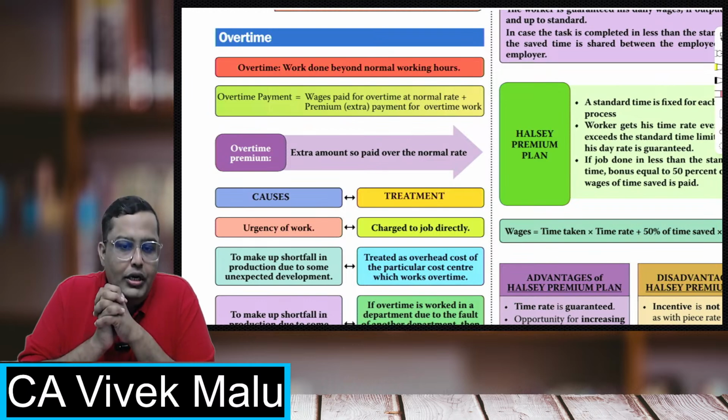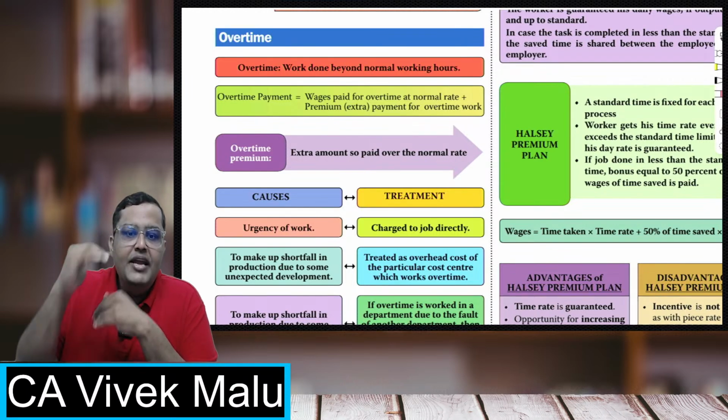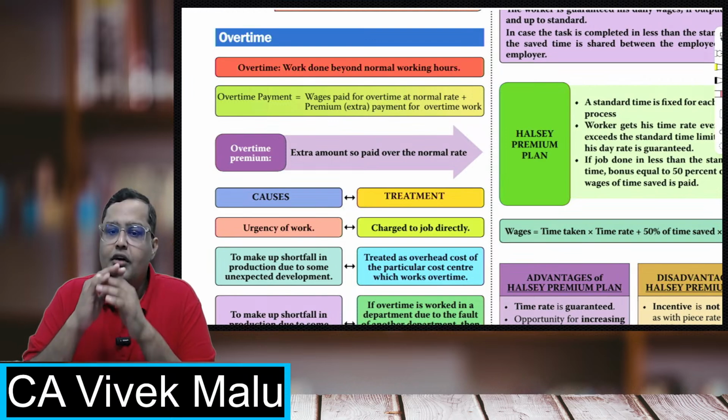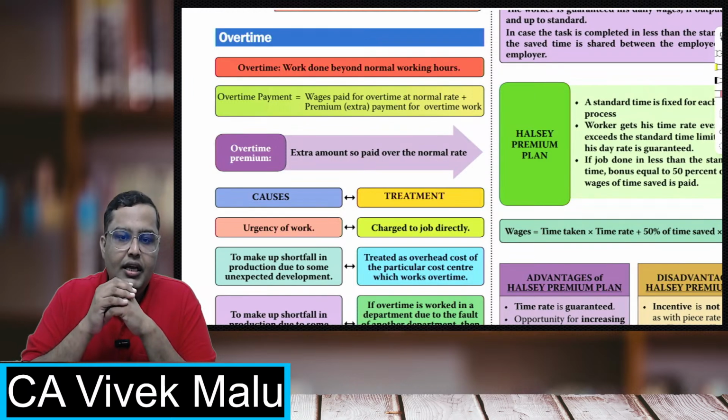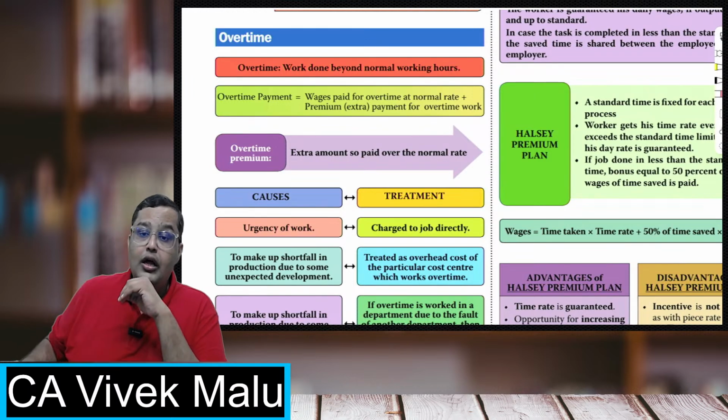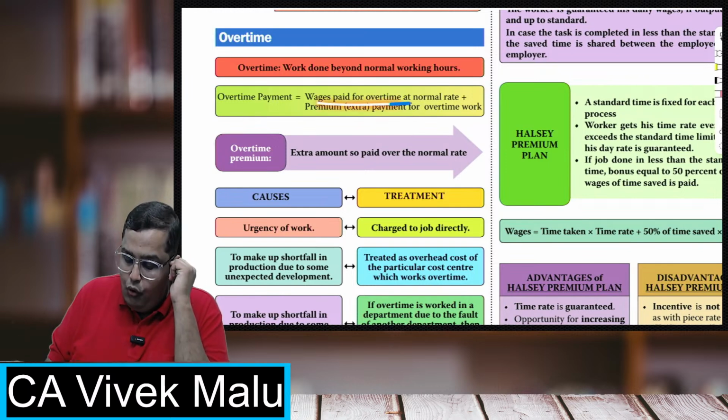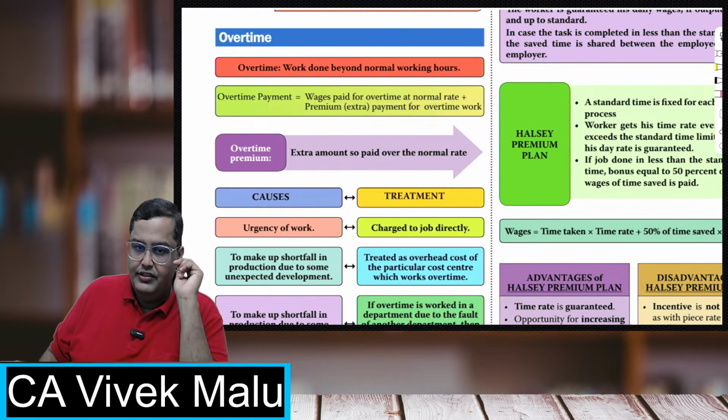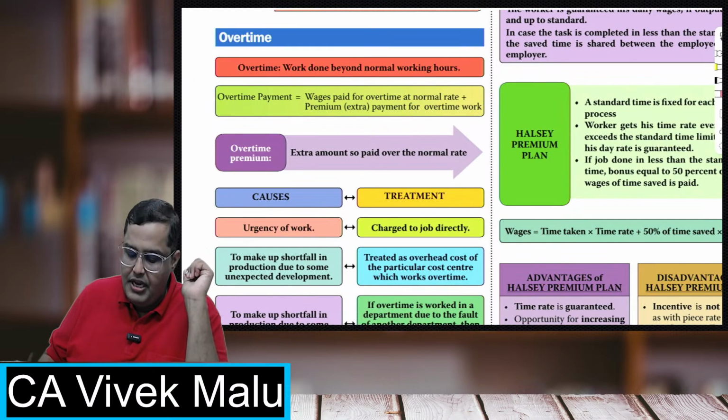First of all, what is overtime? Overtime means beyond normal working hours. The work which is getting done beyond the normal working hours is overtime. Now, when you are doing this overtime, there are two payments which you will actually receive. One is your normal wages and one is the extra premium.